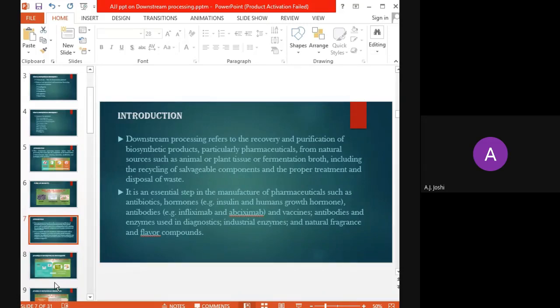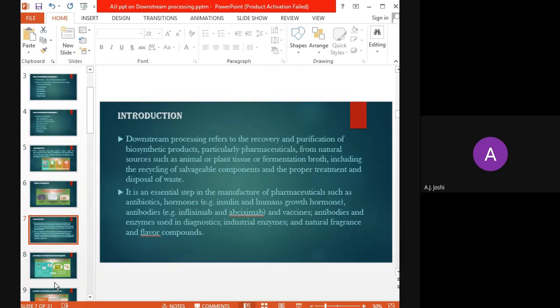Now the grade of purification differs in that case. Similar is the case with enzymes. Enzymes of comparatively less purity are required when we are using them for a variety of industrial applications. That means in the leather industry and in detergents, the enzymes required are not at all required to be of analytical grade. So the extent of purity is much lower compared to the diagnostic enzyme.